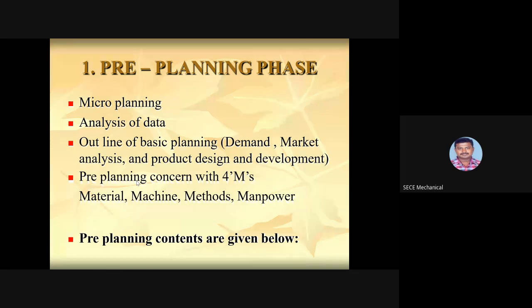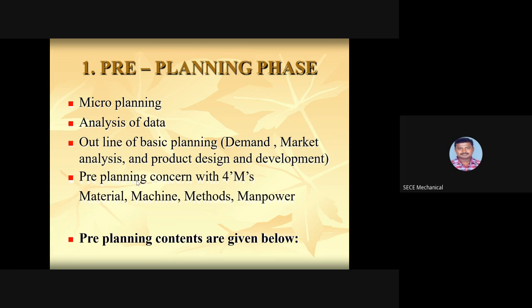When we are going to do pre-planning, it is concerned with the four M's. Material: what are the materials available, the inventory stocks in the inventory management area. Next, what are the various machines available to complete the operations on time.